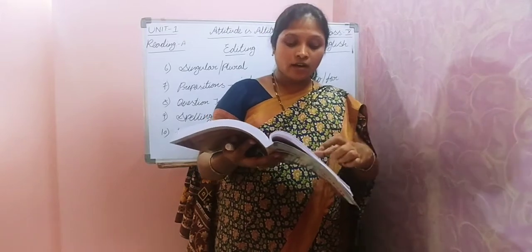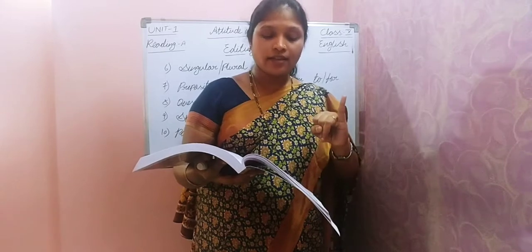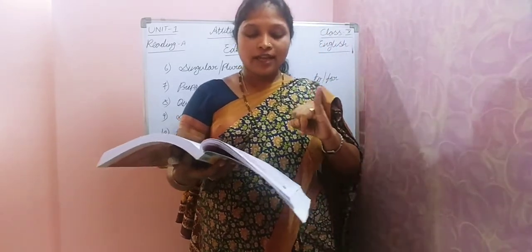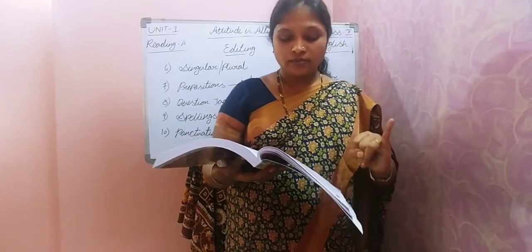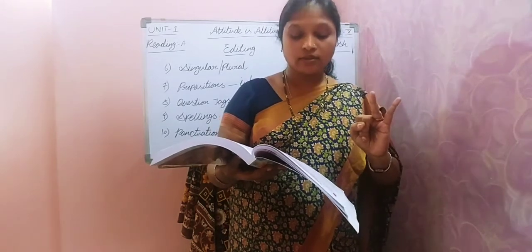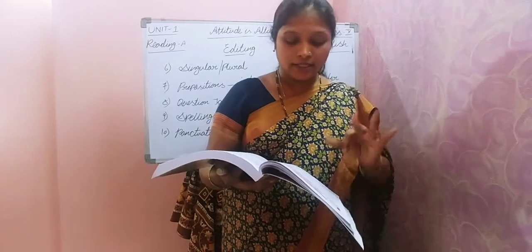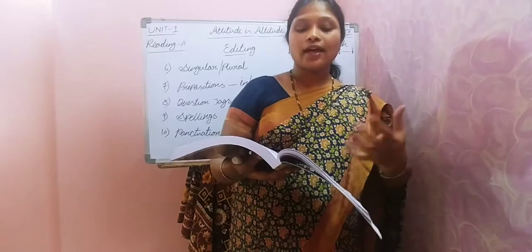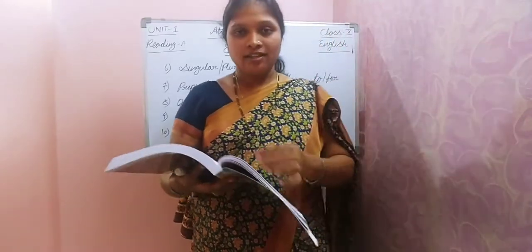So in this paragraph, where did you get the mistakes? First one is the B form, like "to" or "for", a preposition. Next one we got from pronouns. Third one is related to tenses. Fourth one is related to articles. And fifth one is again related to prepositions. So like this, while reading the paragraph, you have to identify the mistakes.